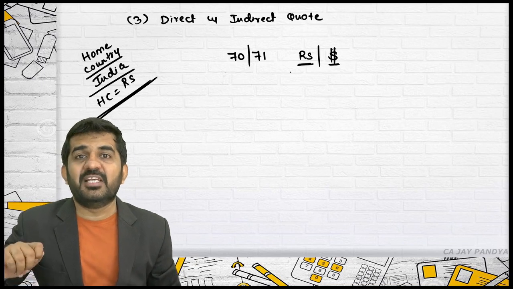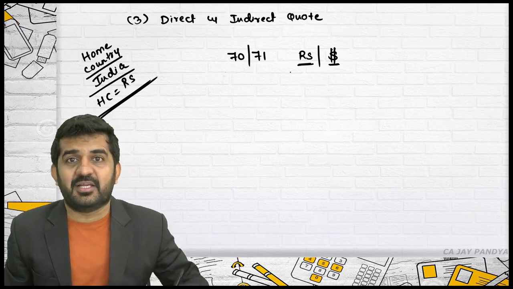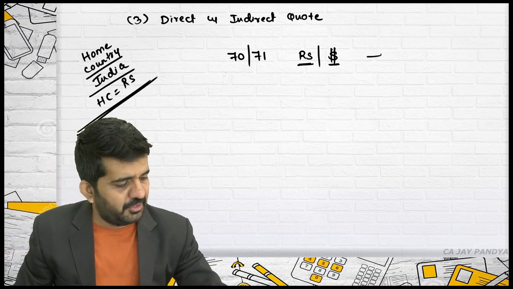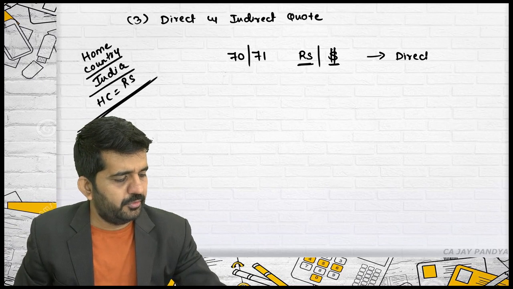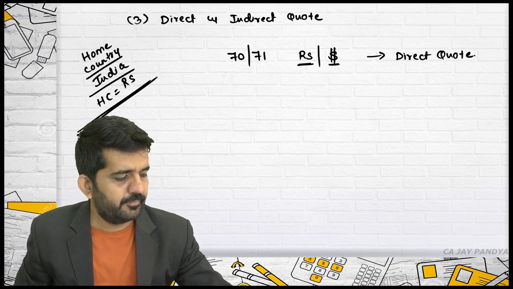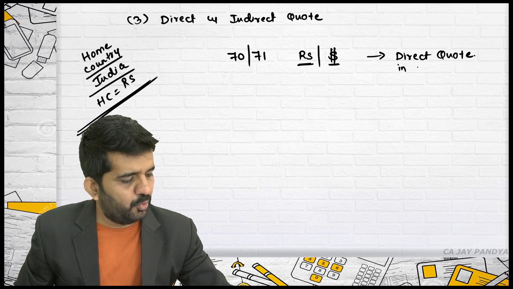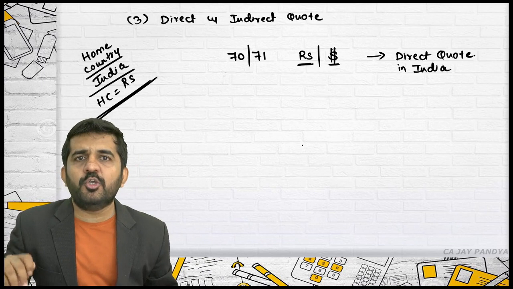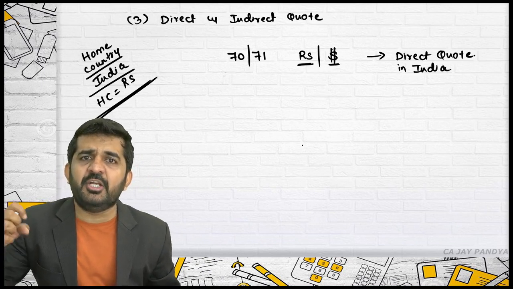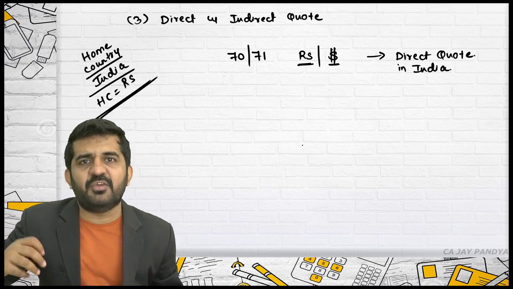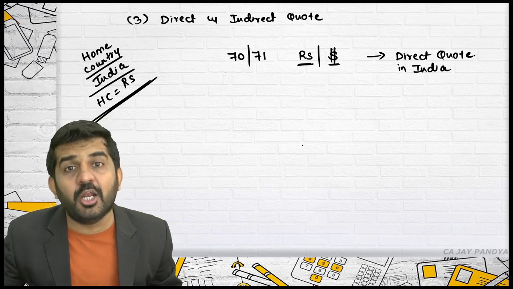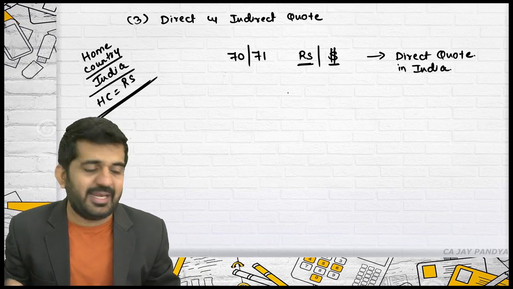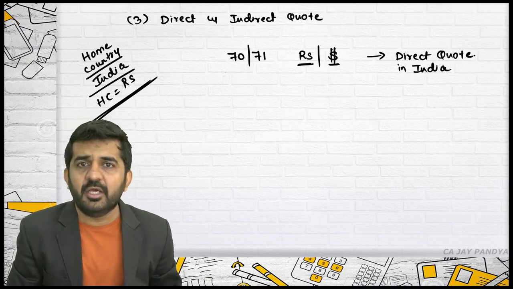This is rupees 10 per pen. This is a rate of pen in India, which will be termed as direct quote. But why is the name given? If you want to convert foreign currency into Indian currency, that is, if you want to find out the value of $1 lakh, you can directly multiply it. You don't need to divide it, you can directly multiply it. So it is termed as direct quote in India.